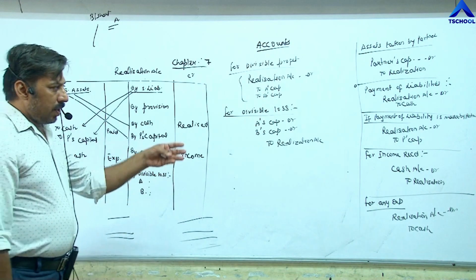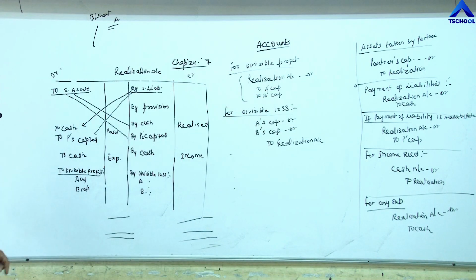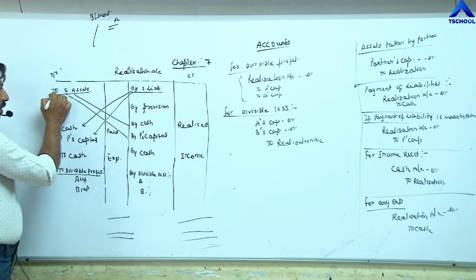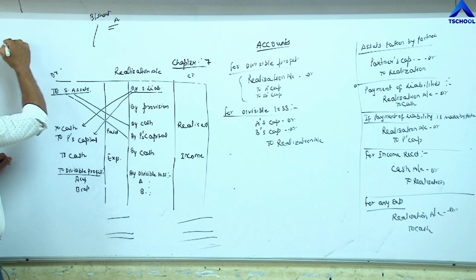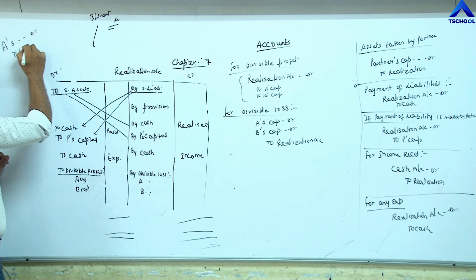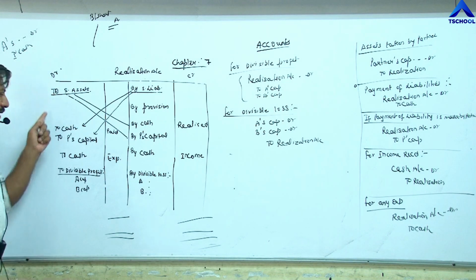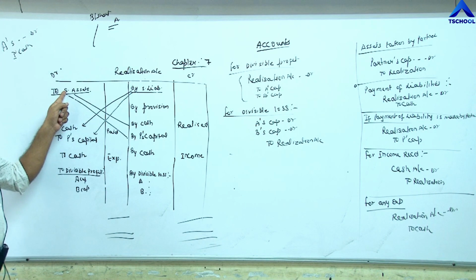Once again, I do not need to write all these entries. You can do it orally also from this format. First of all, closing of assets: realization to assets. The word 'to' is written on the lower side, the credit side. For example, taking one entry, A's account debit to cash. So 'to' we write on the lower side, meaning the credit side. So 'to' will be written on the lower side, realization to sundry assets for closing of assets.